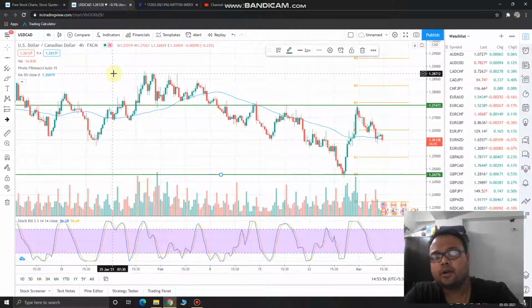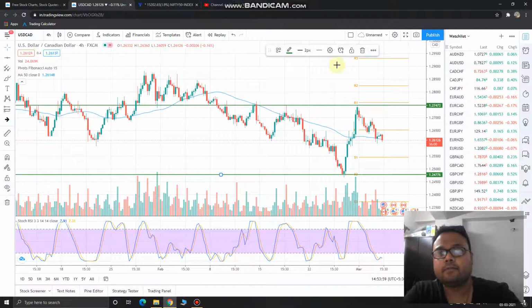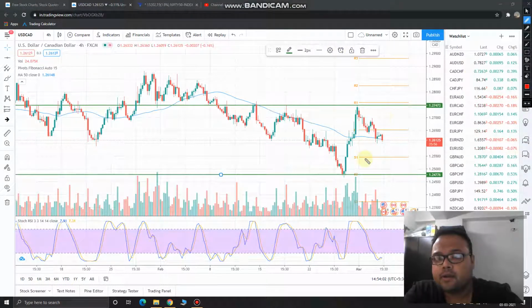So we can do three things here. Three strategies for USD CAD for today. Let me take the pencil. The first is: let the market go up, or when the market will go up, just observe how the market reacts after reaching the 1.2747 level. Okay, how the market reacts.